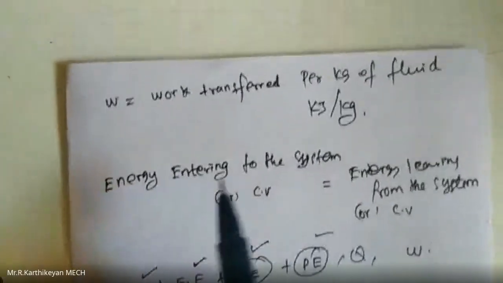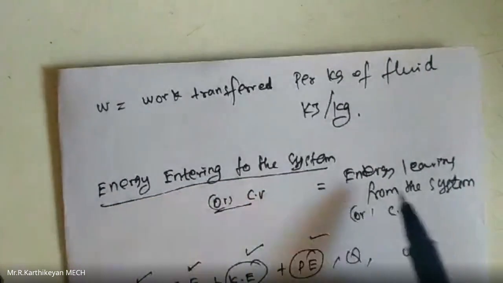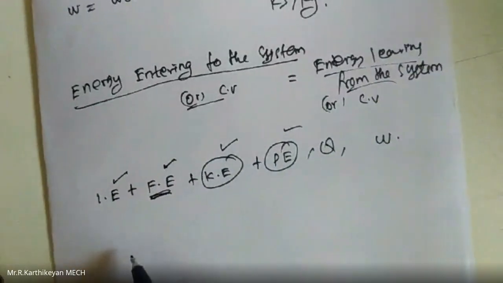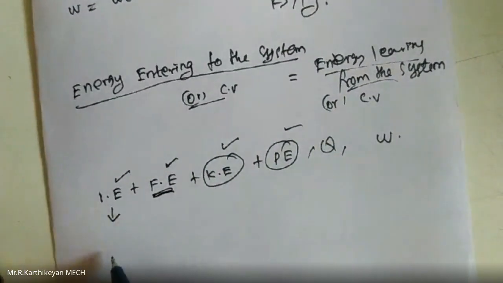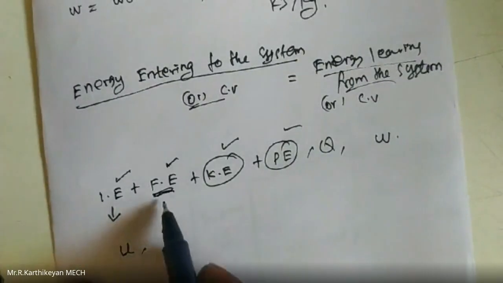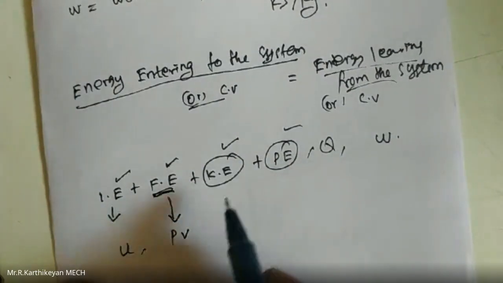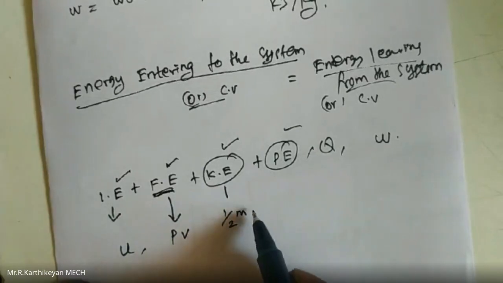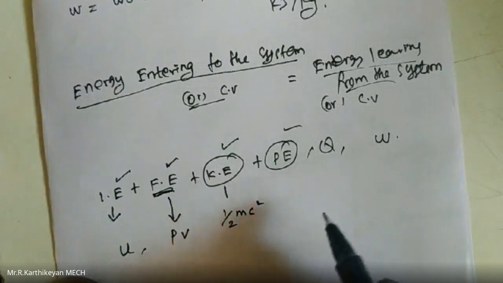According to the steady flow energy equation, energy entering into the system is equivalent to energy leaving from the system. Internal energy is u. Flow energy is the product of pressure and volume. Kinetic energy is half m c squared.